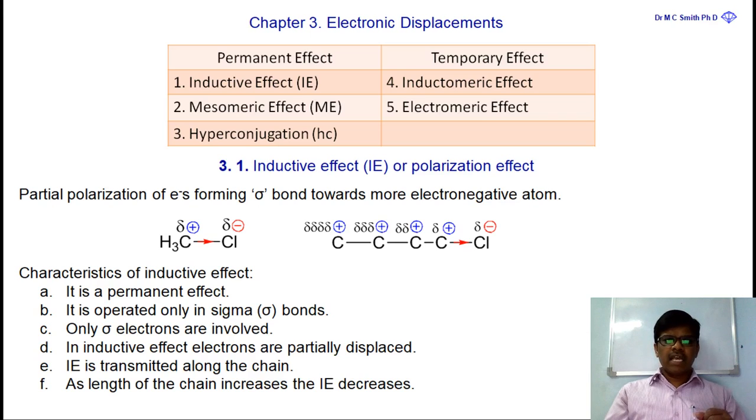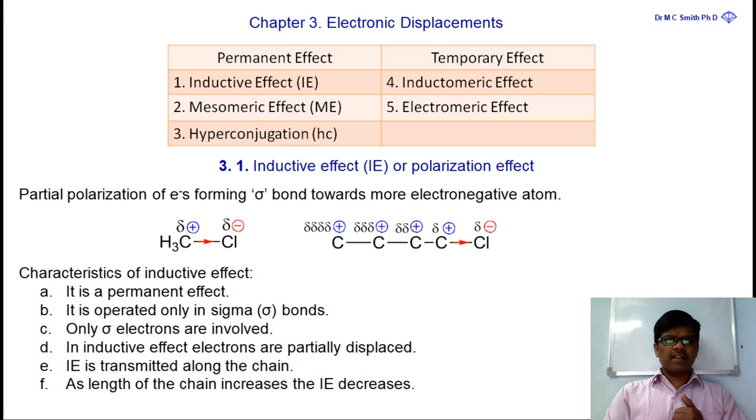That means the inductive effect is an effect where partial polarization of electrons takes place towards the more electronegative atom in sigma bonded molecules. So what are the characteristics of this effect? Yes, there are mainly 6 characteristics observed in this inductive effect.